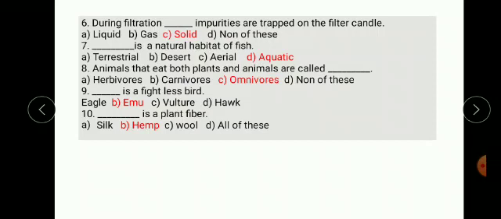Next one. Dash is a plant fiber. Options are silk, hemp, wool, all of these. The correct option is hemp. Hemp is a plant fiber.